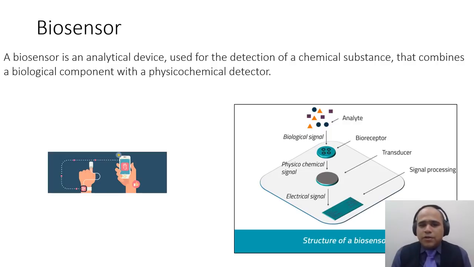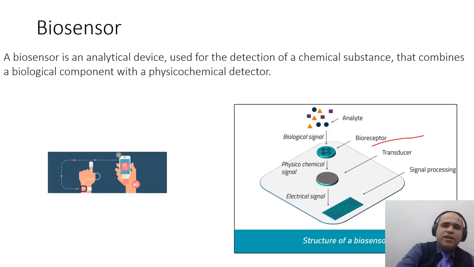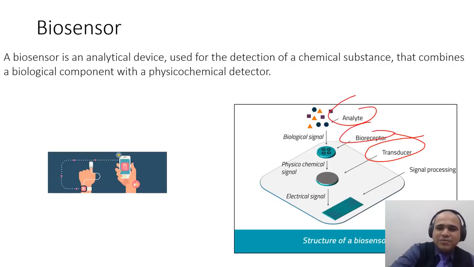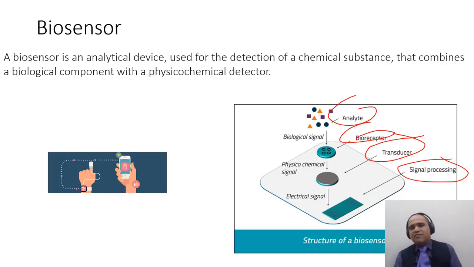The next very important topic is biosensors. Basically, these sensors contradict my earlier definition of transducers. Biosensors have an analyte, then a bioreceptor, a transducer, and finally a signal processing unit, and everything is packed in a very small package.